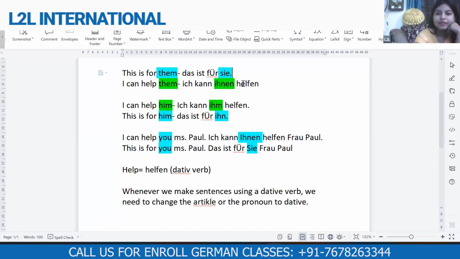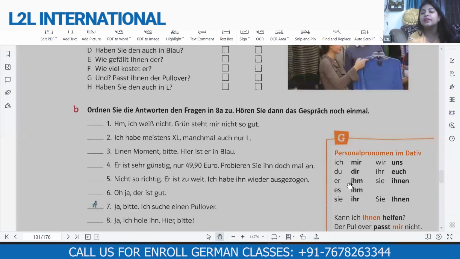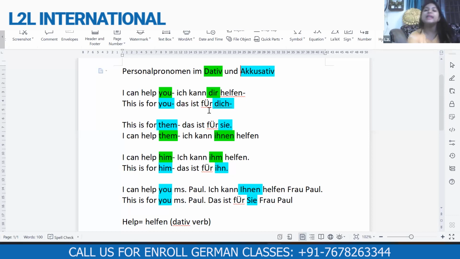Next sentence. This is for them. In this sentence, I used für and them. The für is accusative, so for them we used the pronoun sie. Next sentence: I can help them. Again, I use the sentence with the verb help. Help is called a dative verb. So we put them into dative, and in the book you will now read that in dative, them is ihnen. The word for them in dative is ihnen. That's why I made it ihnen. Why ihnen? Because helfen is a dative verb.